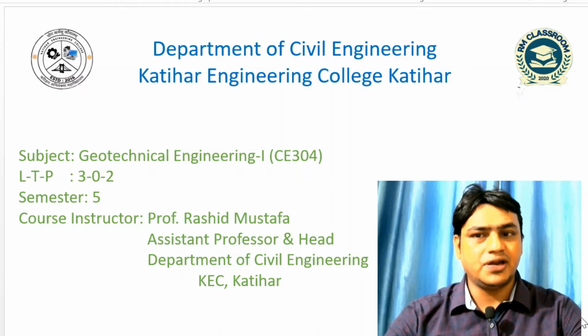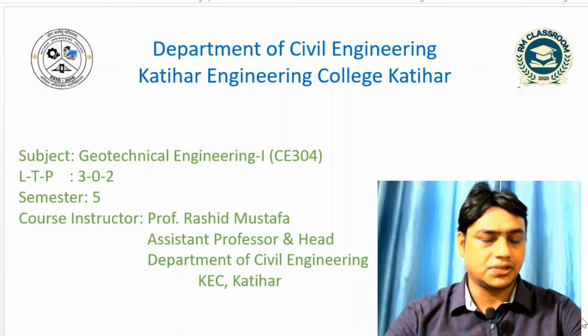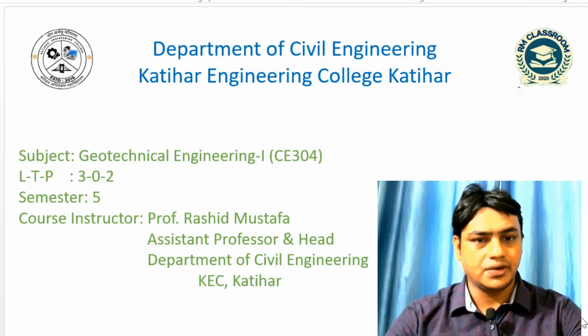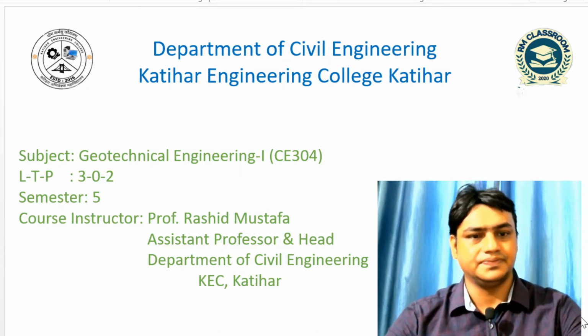So today I will discuss some problems based on these expressions, and after that I will proceed with my module's first content, that is determination of water content by various methods.